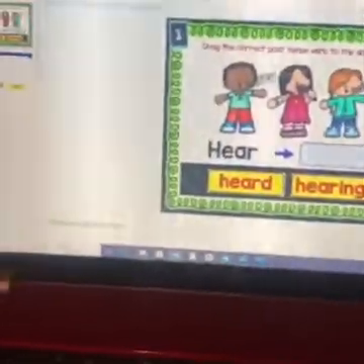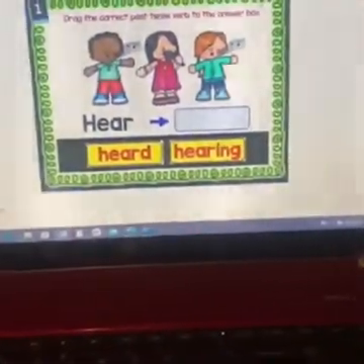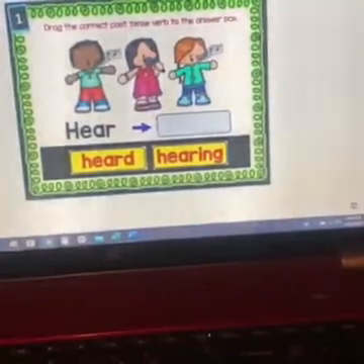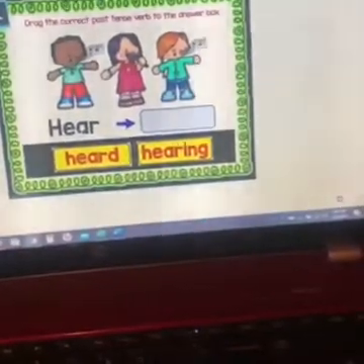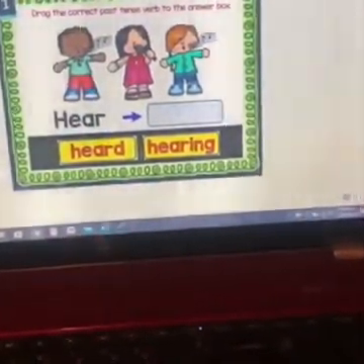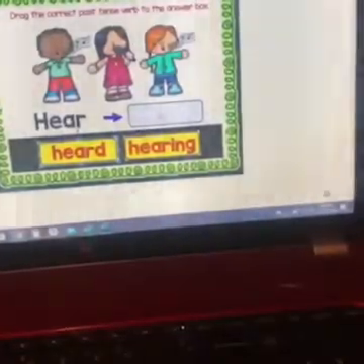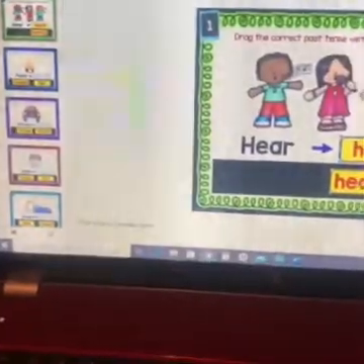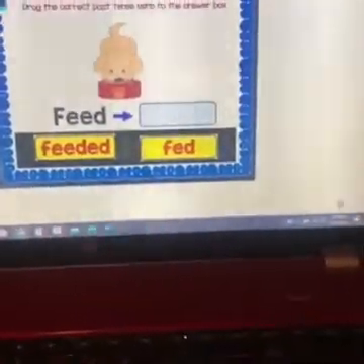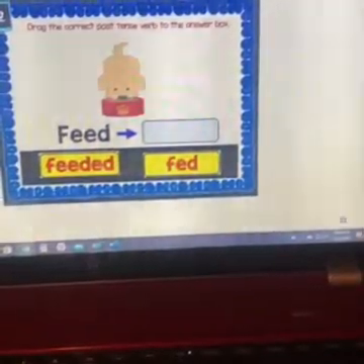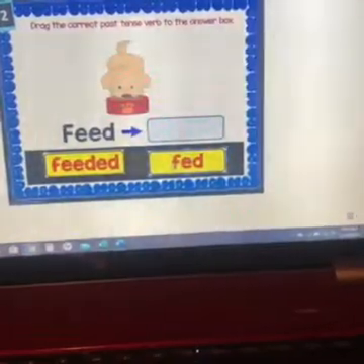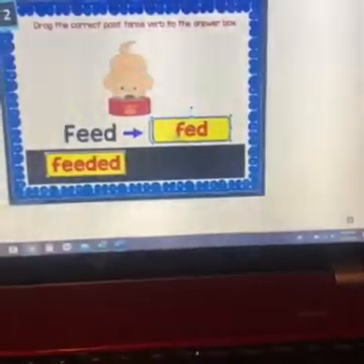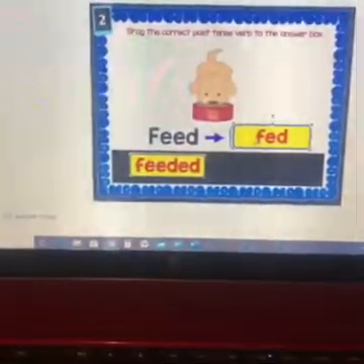Once you get to this page, you should be able to move the parts around. So it says drag the correct past tense answer to the answer box. So here, the past tense of here would be heard. So you're going to move heard up here to the box. Then you're going to come over here and click the second slide, and the word is feed. And you're going to pick the answer that is the past tense of feed, which is feeded or fed, and the answer is fed. So you're going to put that into the box.